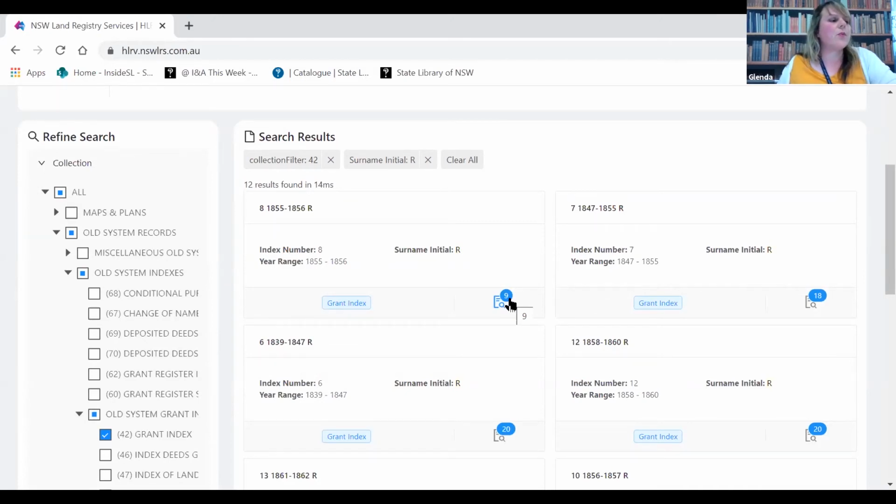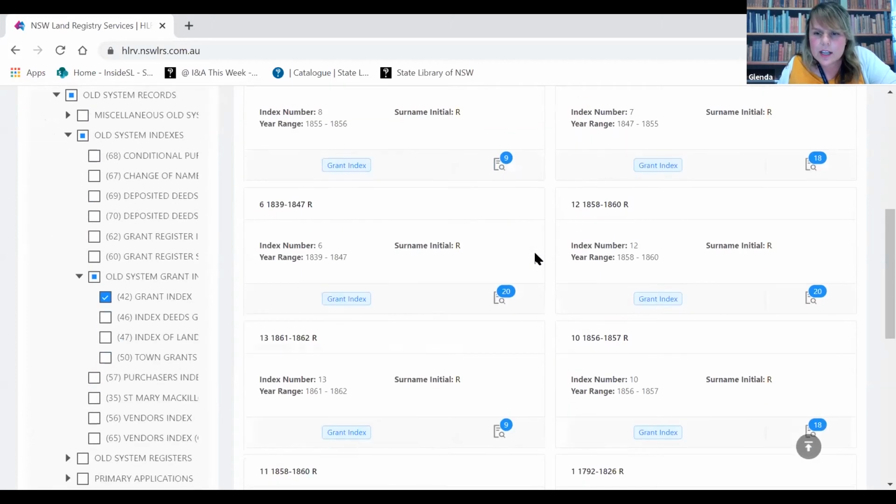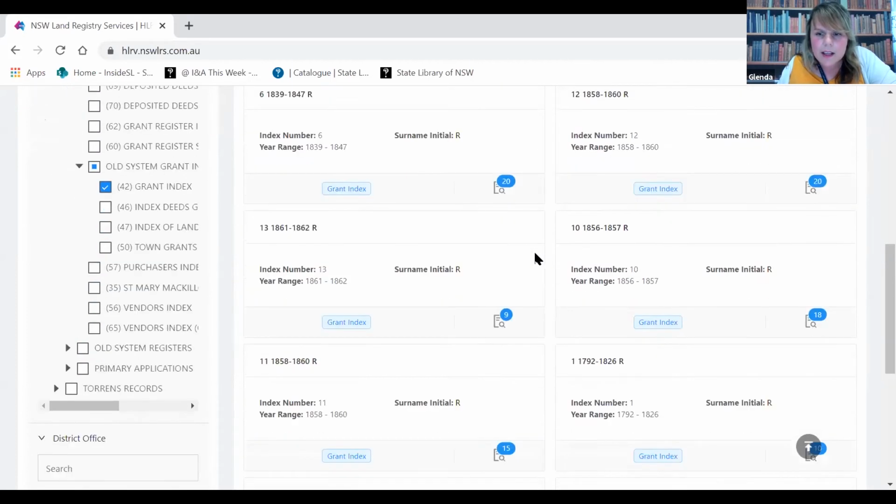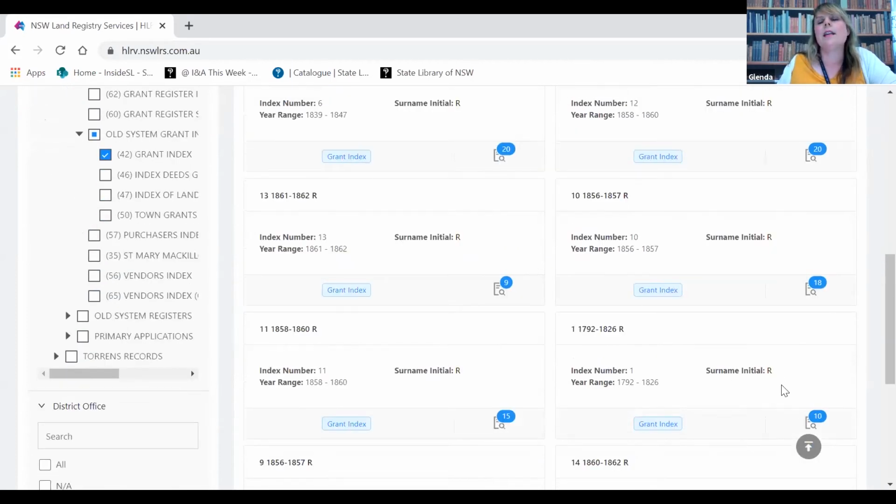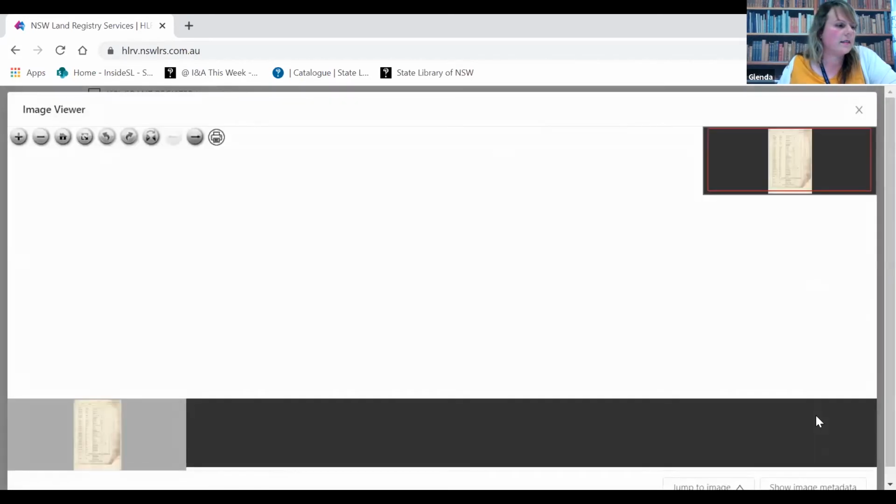Now, Mr. Rope was a first fleeter, so we'll check the earliest grouping, which is 1792 to 1826. Just let me find that. So it's just this one here. So I'm just going to click on that little 10.